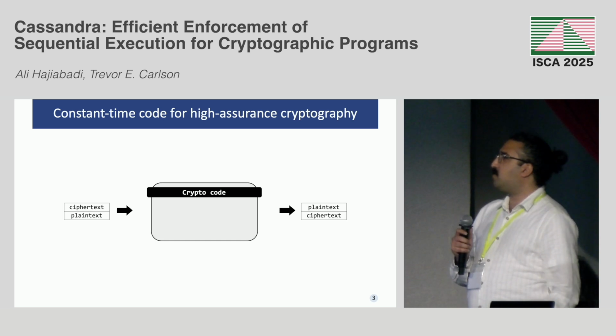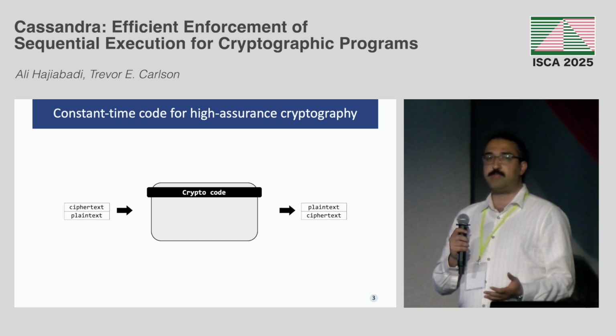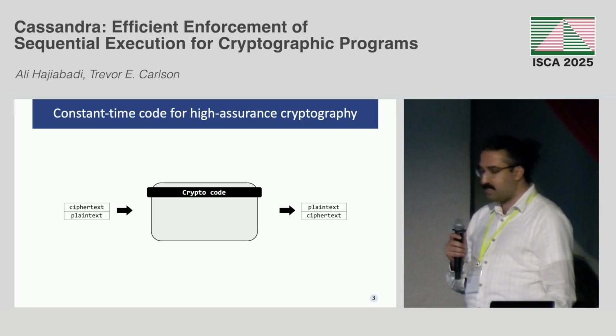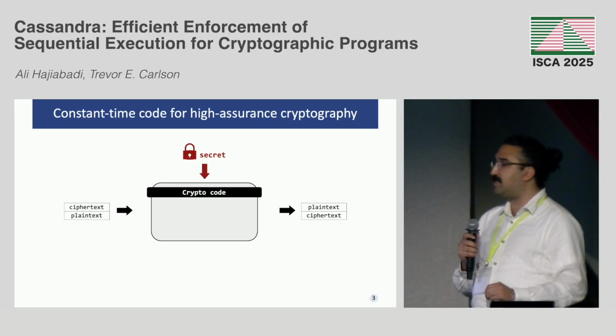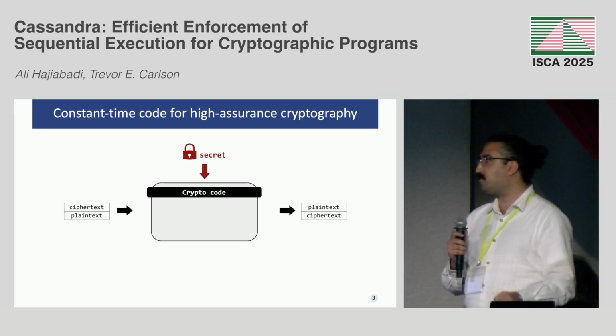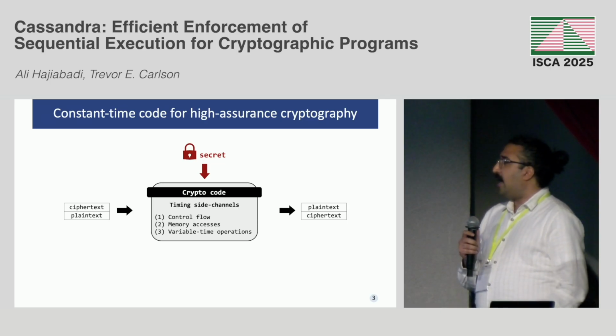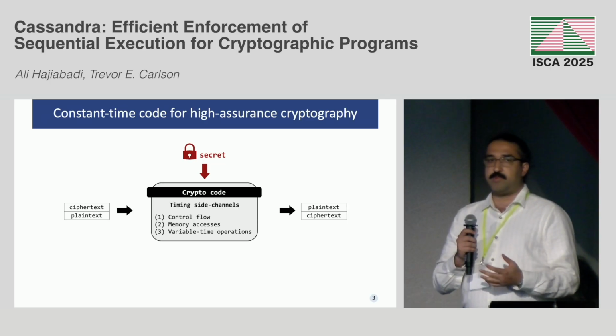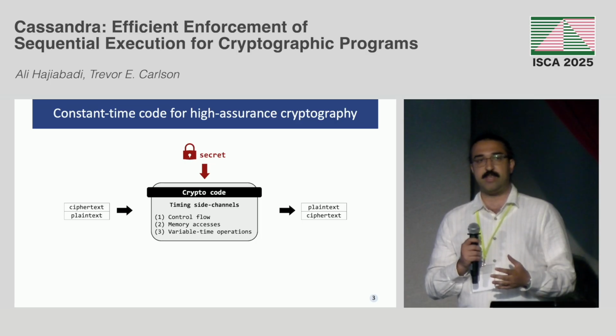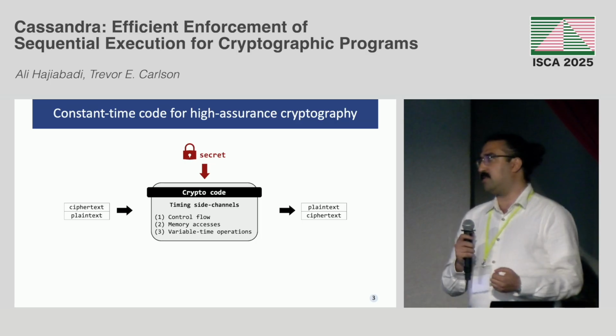Usually these programs encrypt or decrypt the ciphertext and plaintext, and in order to do this, they need a secret key. So they directly work with a secret key. If some of the timing side channels of the program depend on the secret, then that's bad, because the attacker can extract the secret.